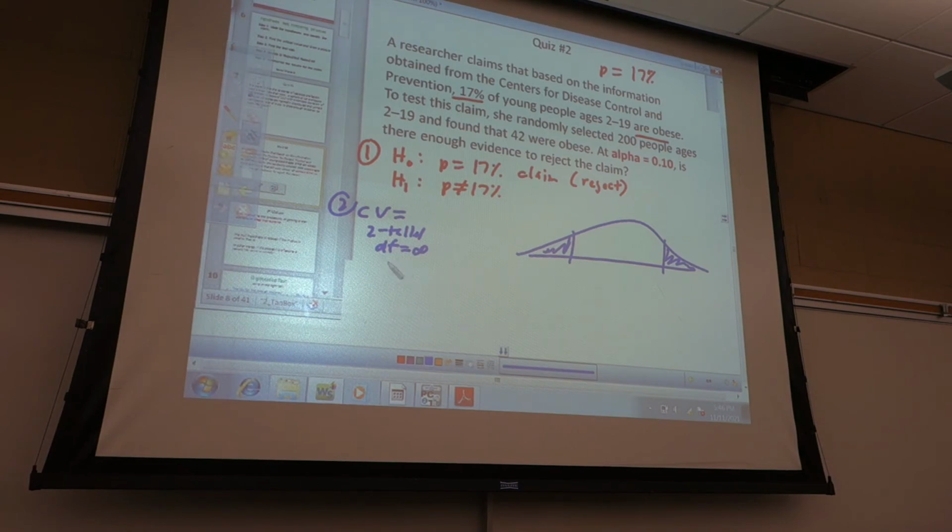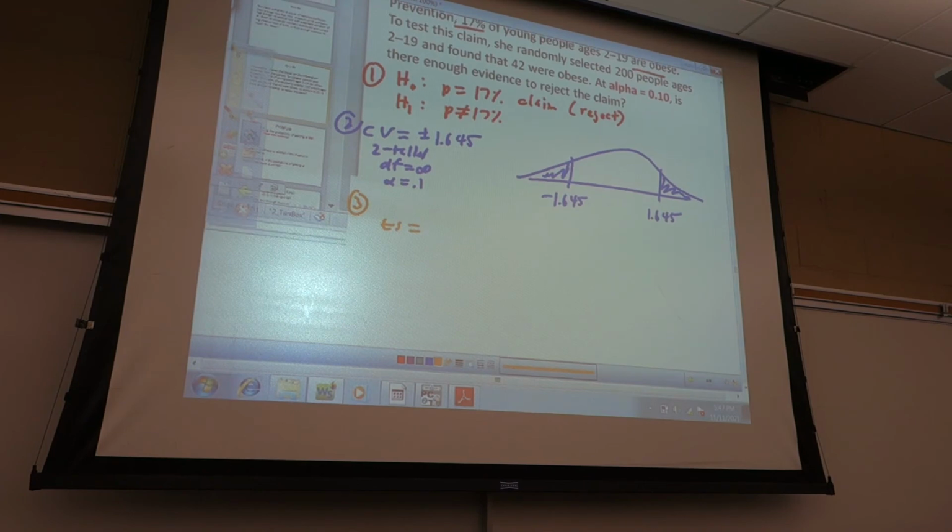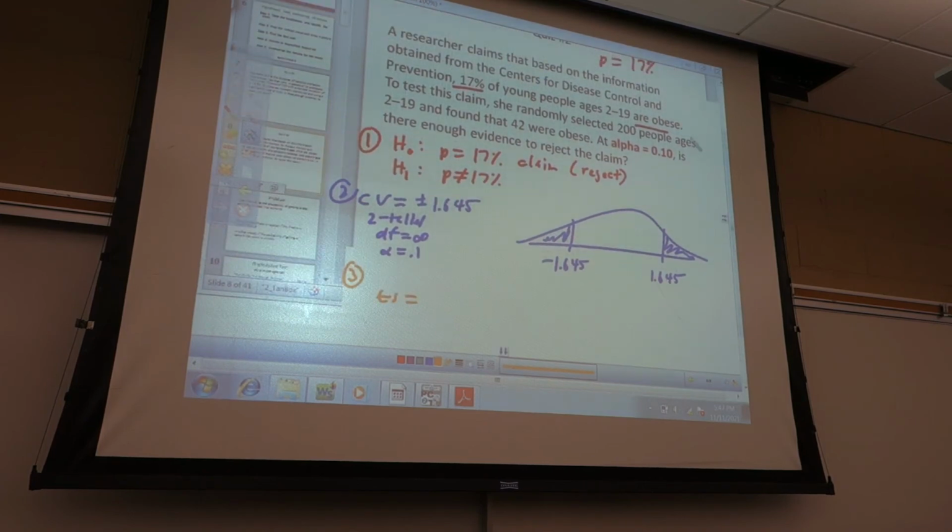And alpha. Alpha is what? 0.1. So if you look it up, you're going to get positive, negative 1.645. Put them in your picture. And then we're going to move down to our test stat. So that's going to be my p hat.